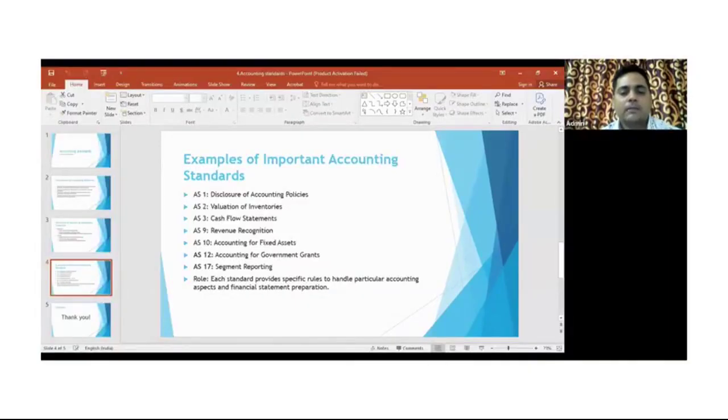Just to summarize, accounting standards are very important for maintaining the books of account, and the benefit is that they are very beneficial for analysis and transparency, and also useful for the stakeholders. So that's all for today's session. I hope you all understand the topic. Keep practicing, and I'll see you next time.